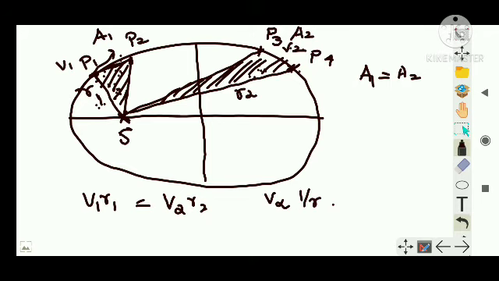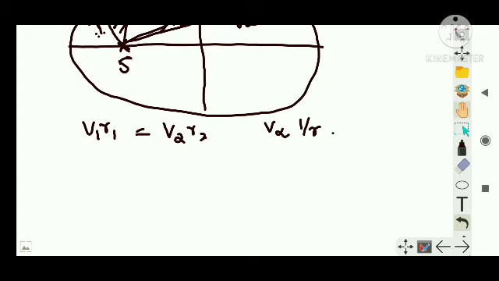This much is easy, right? Keep that in mind. Now this v1 r1 is equal to v2 r2. This much is clear, right? Now what happens if I multiply here by m1 and here also by m2? So m1 v1 r1 is equal to m2 v2 r2.